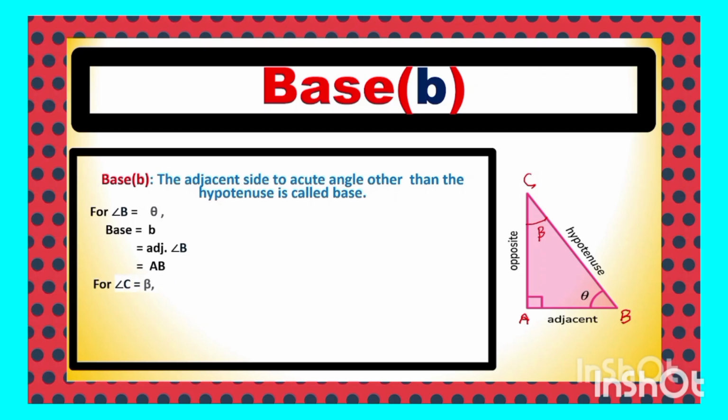Similarly, for the acute angle C, which is beta, the adjacent side is AC. This is how you have to find out the base of the right angle triangle, which is entirely dependent upon the acute angle, and is not constant. So base means the adjacent side of the acute angle, and perpendicular means the opposite side to the acute angle. These are the two points we are going to discuss in this class.